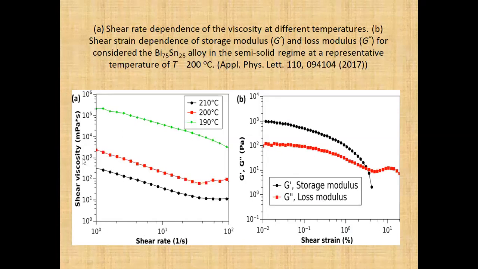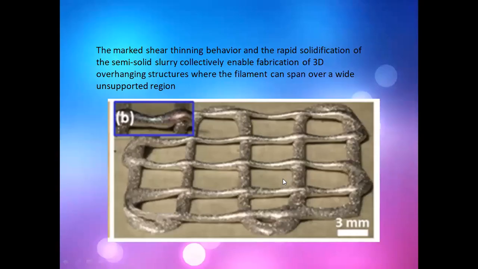When we observe here, the viscosity is gradually decreasing with shear rate. This particular behavior of decreasing viscosity with respect to shear rate is known as shear thinning behavior. And here, see, the storage modulus is dominating, which shows that the material is exhibiting solid-like behavior rather than liquid-like behavior. And now let us see how these two parameters have helped the material in getting a 3D body.